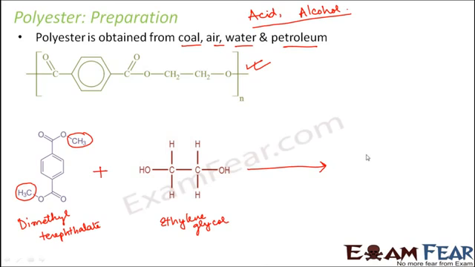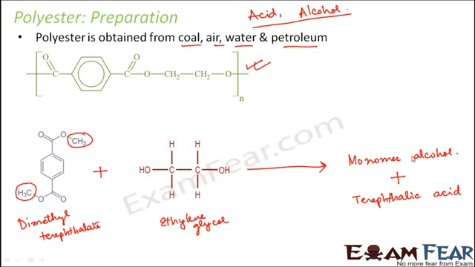form a chemical, and whatever they form is the monomer alcohol. Basically they form a monomer alcohol. What do we mean by monomer alcohol? That means this particular alcohol acts as the monomer unit which undergoes polymerization to form the polymer. Correct? Now this monomer alcohol will in turn combine with terephthalic acid,